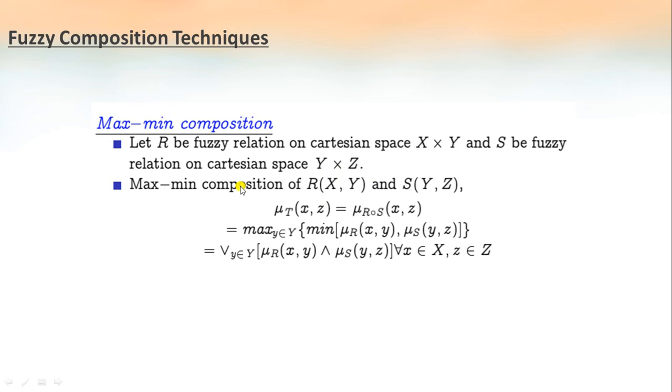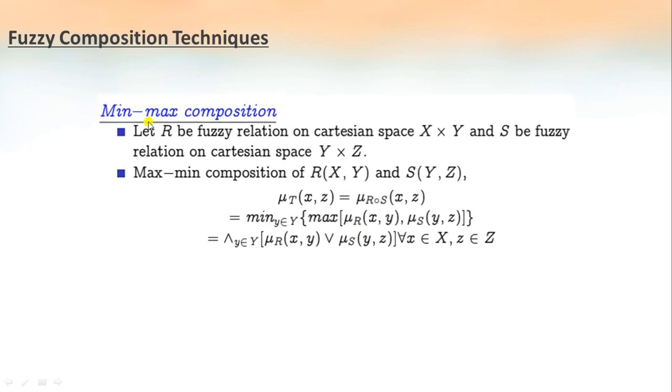If we want to find the max-min composition of R of x, y and S of y, z, we will represent it as mu T of x, z. This is R composition S of x, z, which is the maximum of the minimum values of mu R of x, y and mu S of y, z for all x and z belonging to X and Z respectively. So we will consider the maximum of the minimum.